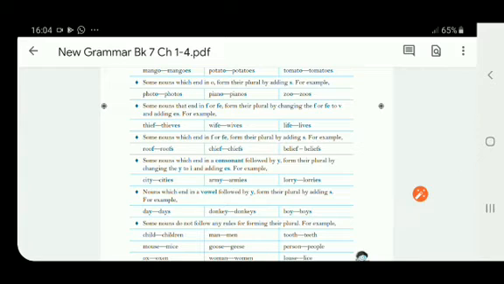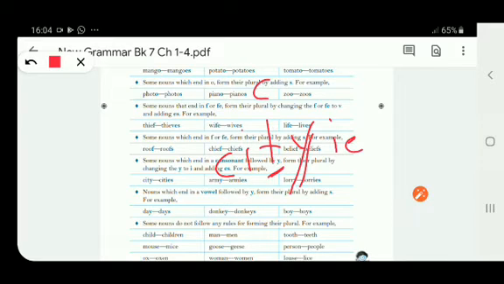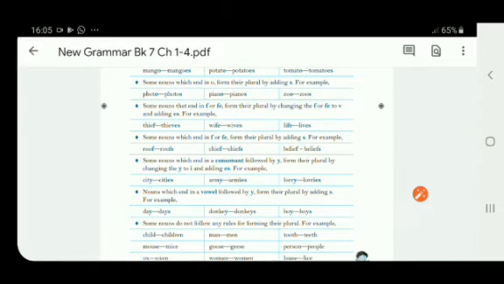In the same way, the next one is some nouns which end in a consonant followed by y form their plural by changing the y to i and adding es. So suppose a word, for example, the example is already given, city. So just before y, which letter is given? T, which is a consonant. So what you have to do in this, you have to remove y, and in place of y you have to put i and add es. So it changes into plural. Right? Changes into plural.